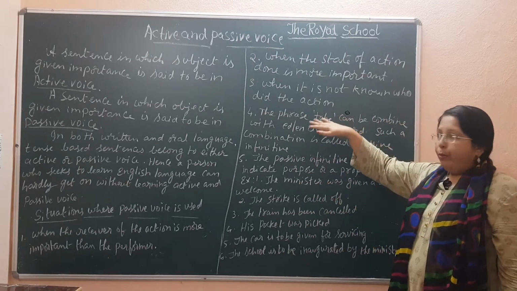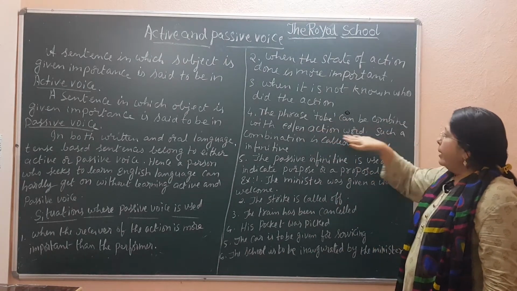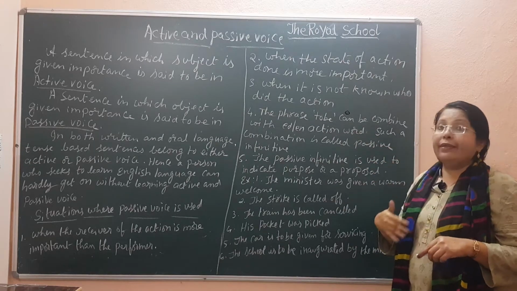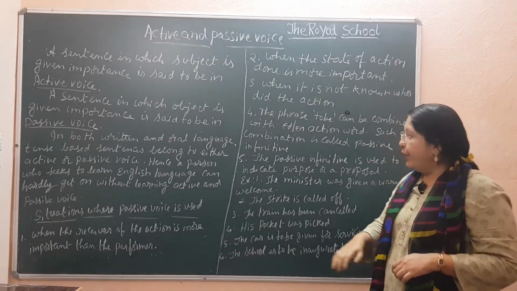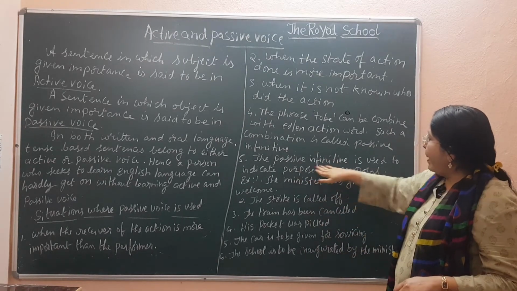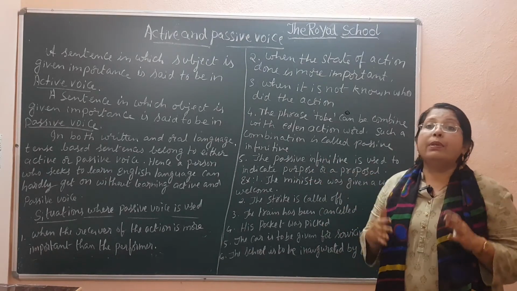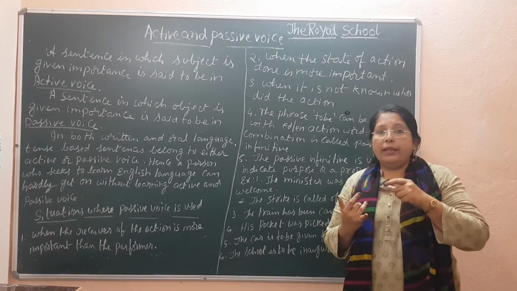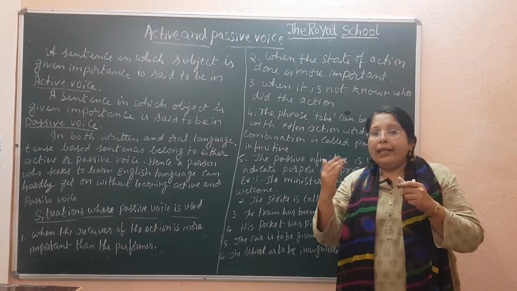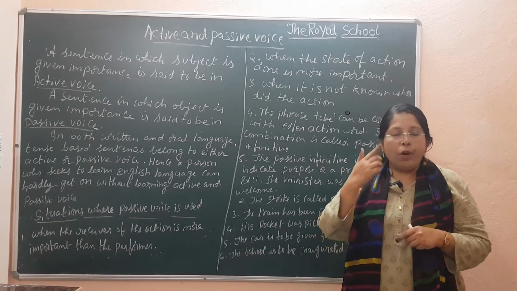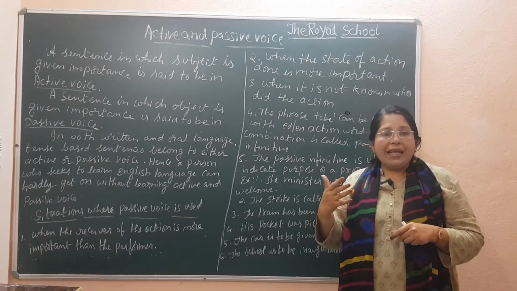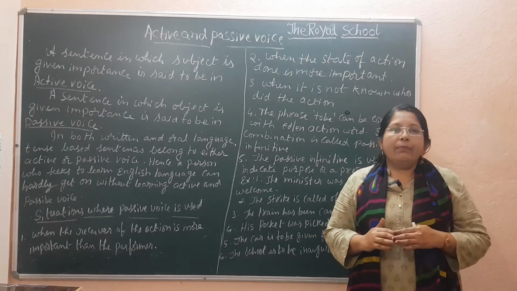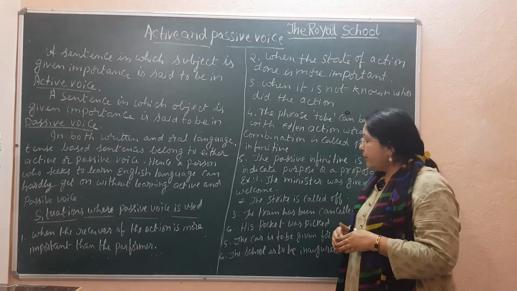Another important point to be noted is the phrase to be can be combined with ed and action word. Such a combination is called passive infinitive. What is this passive infinitive? With the examples I want to give. The passive infinitive is used to indicate purpose or a proposal. A passive infinitive can or to be formed, ed form का मतलब है past participle form. Okay. So the past participle form of the verb we will call by another name, that is ed form.